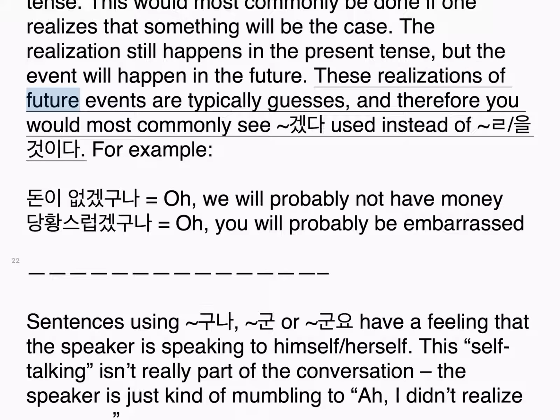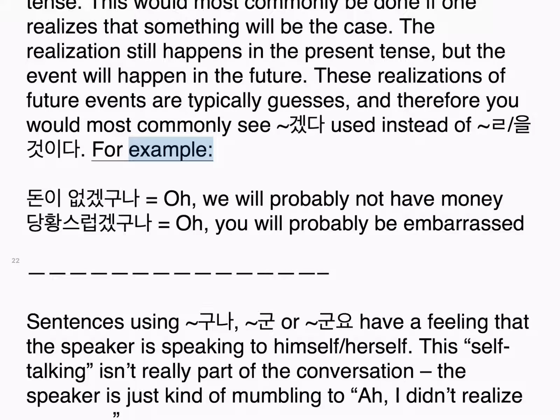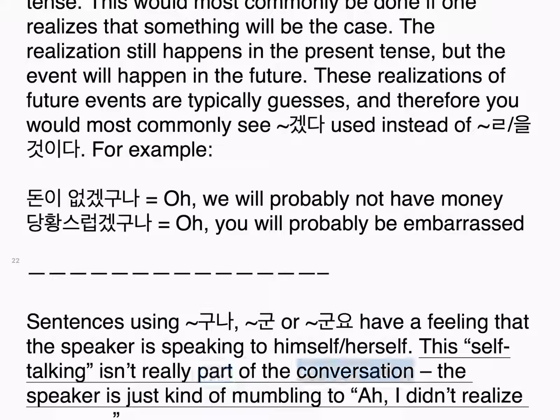These realizations of future events are typically guesses, and therefore you would most commonly see 겠다 used instead of 을 것이다. For example, 돈이 없겠구나. Oh, we will probably not have money. 당황스럽겠구나. Oh, you will probably be embarrassed. Sentences using 구나, 군, or 군요 have a feeling that the speaker is speaking to himself or herself. This self-talking isn't really part of the conversation. The speaker is just kind of mumbling to themselves.